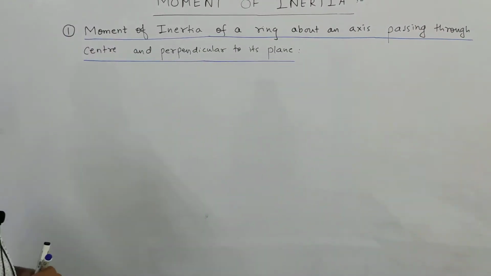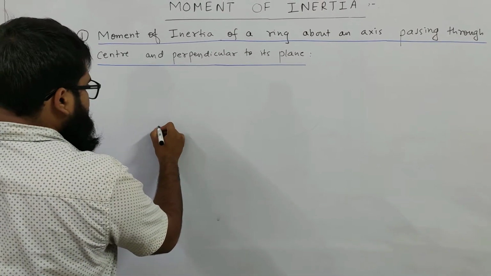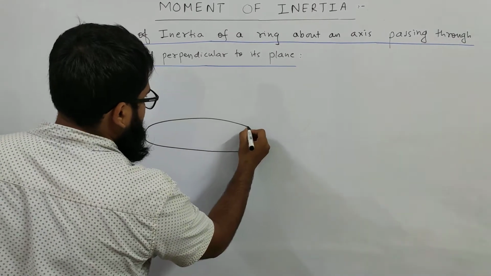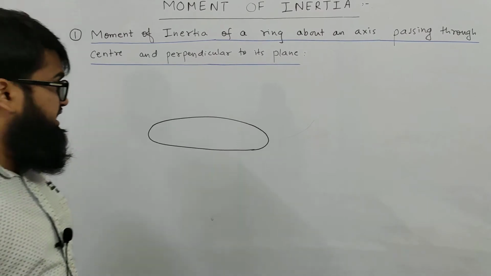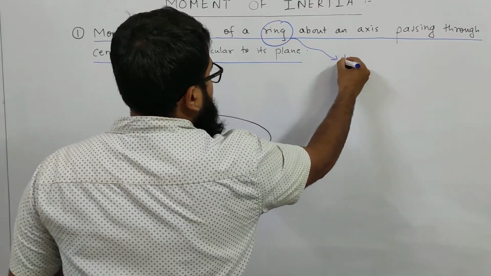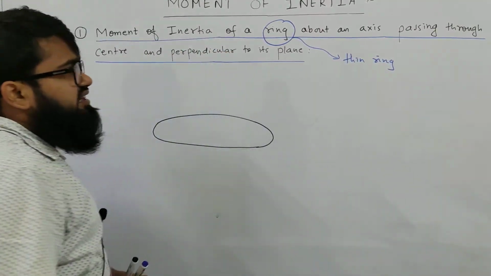So let us see how to find it. Consider a ring, a thin ring. By ring, what we mean is thin ring. We should remember this. By ring, we mean a thin ring, such that the thickness is negligible.